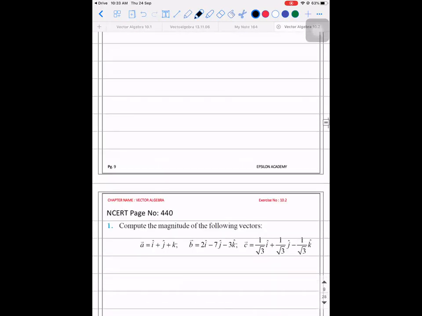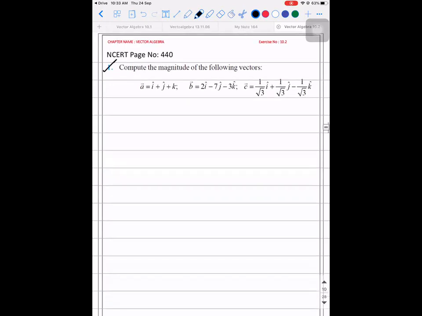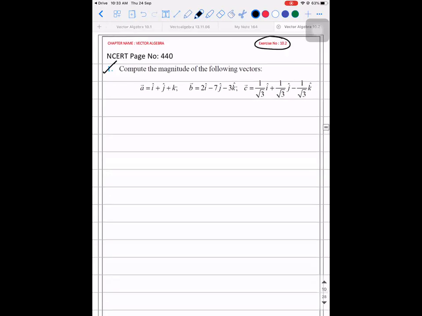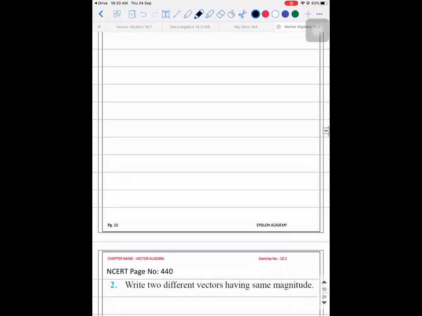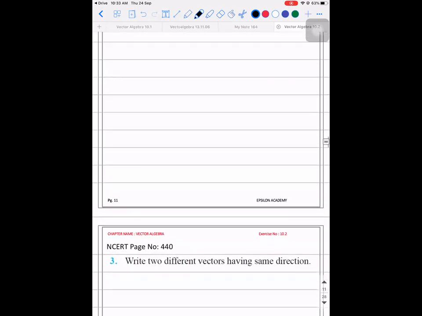Now I'll give you some problems which you can try as homework. Don't do every problem. NCERT page 440, exercise 10.2. You can do the first problem, second, third.